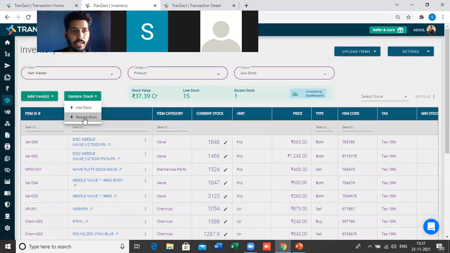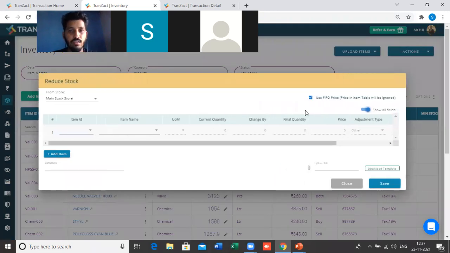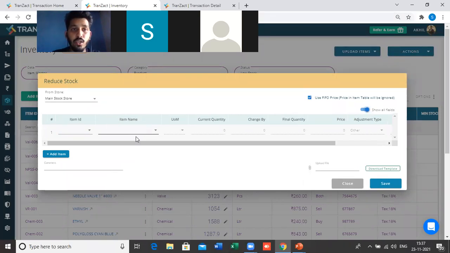If I click on reduce stock, you will get an option here to add the item, to select the item. You can do it in two ways. You can select one by one here, or if you have a large set of data which is getting used in the production, you can download the Excel template, feed the data and upload it. Both options are present.